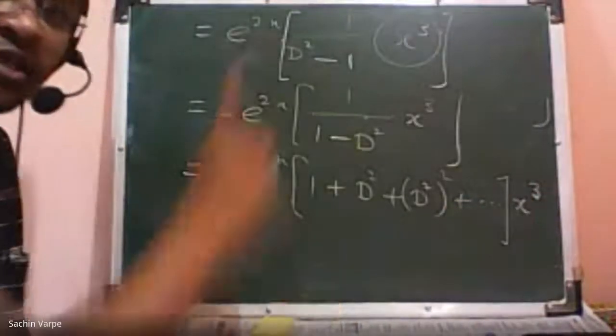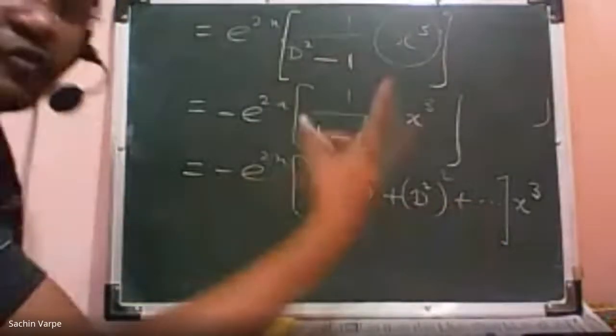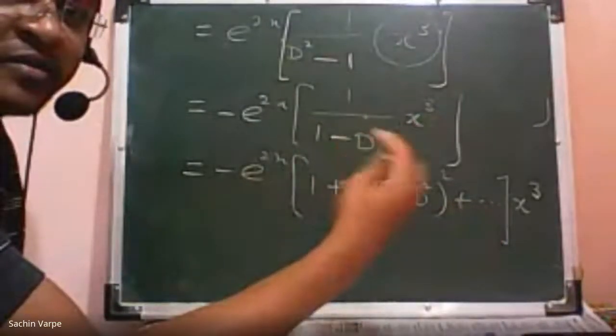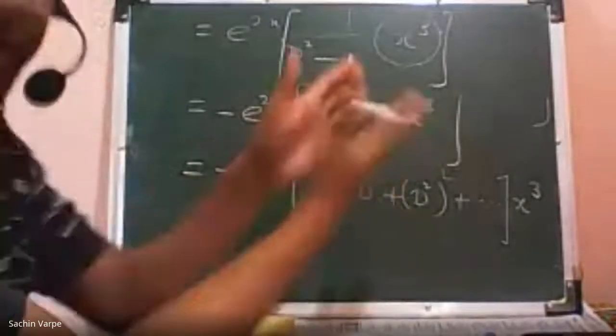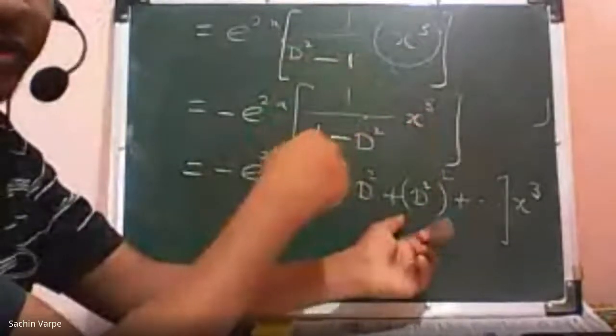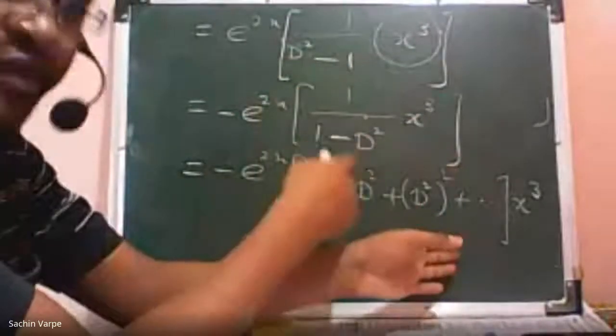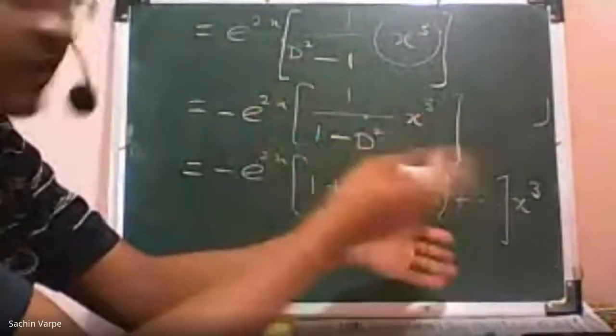Remember, all the non-zero terms I have to consider, isn't it? So just don't write by trial and error that this may be 0 and so on. Just check whether it is 0 or non-zero. If it is non-zero, then we have to take it into account. If you are not considering that, then the answer will be different.